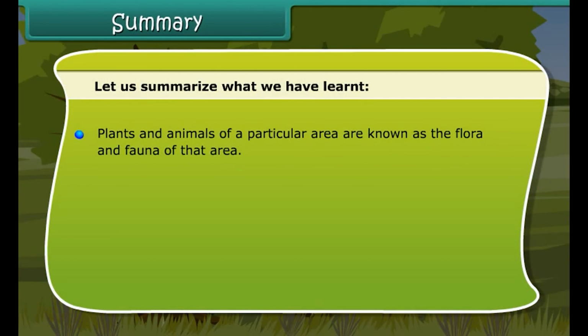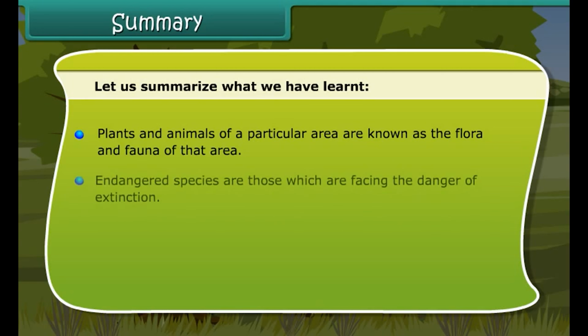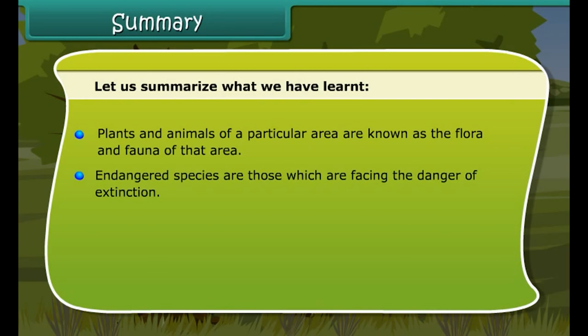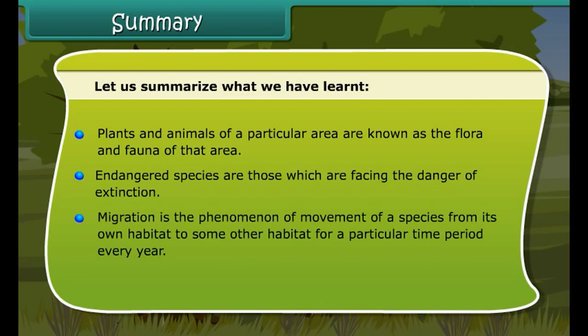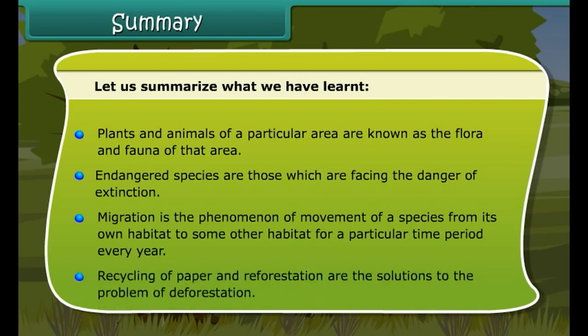Let us summarize what we have learned. Plants and animals of a particular area are known as the flora and fauna of that area. Endangered species are those which are facing the danger of extinction. Migration is the phenomenon of movement of a species from its own habitat to some other habitat for a particular time period every year. Recycling of paper and reforestation are the solutions to the problem of deforestation.